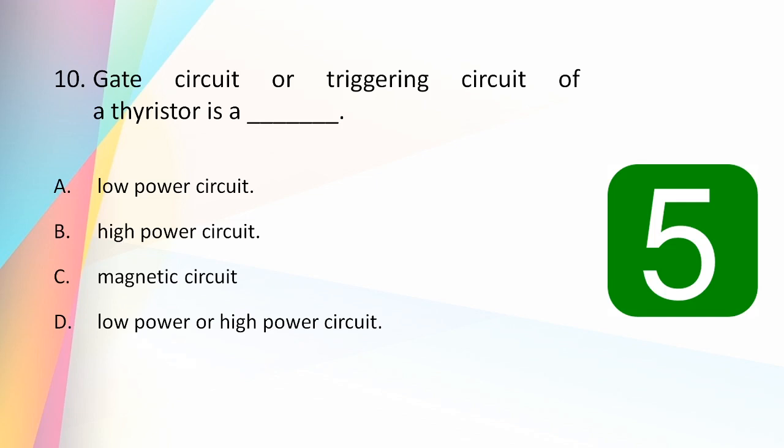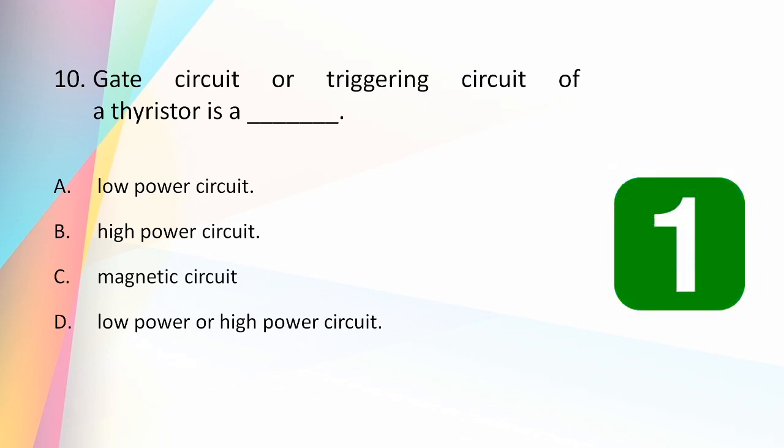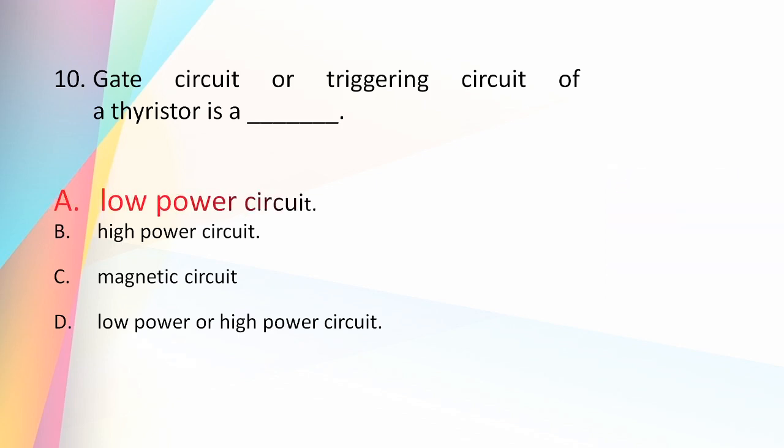Gate circuit or triggering circuit of a thyristor is a low power circuit, high power circuit, magnetic circuit, low power or high power circuit. And the answer is low power circuit. Thyristor circuit is a high power circuit, and basically the triggering circuits are of low power values.